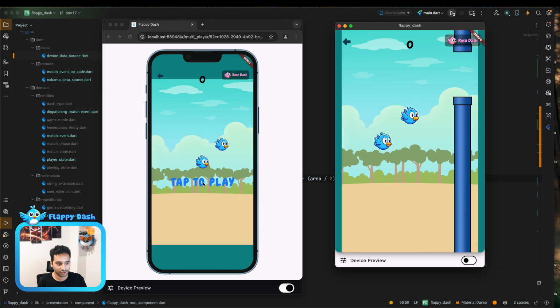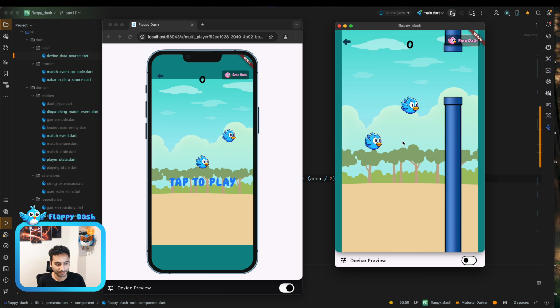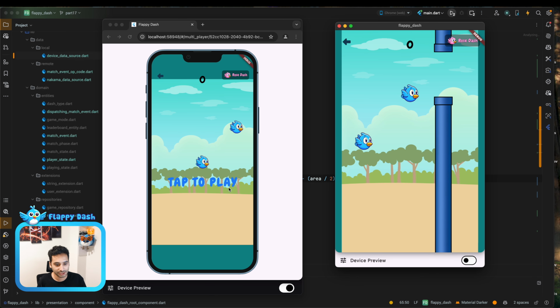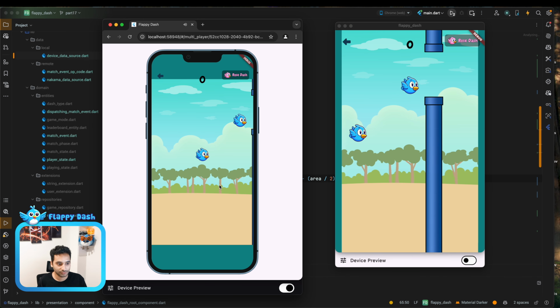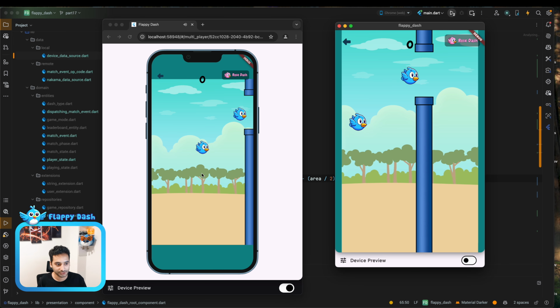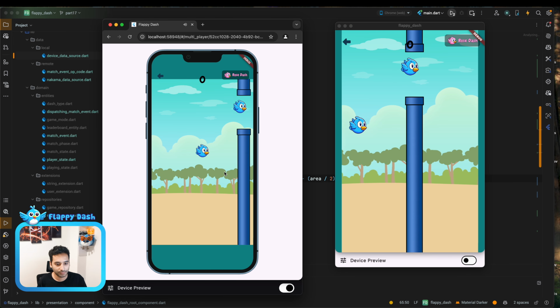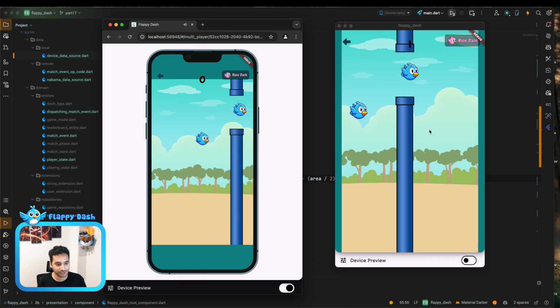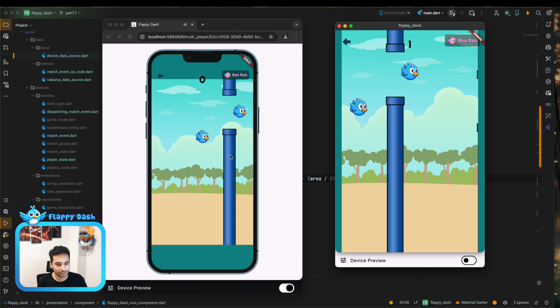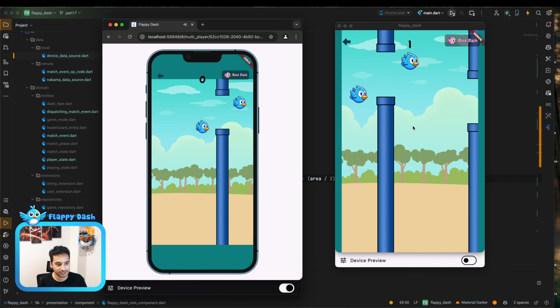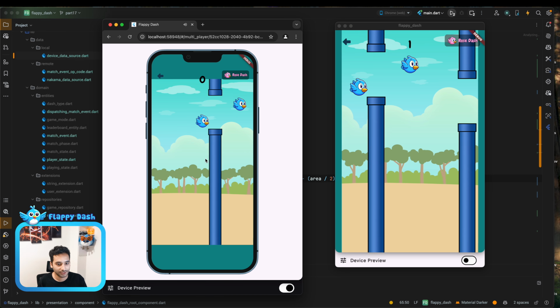Okay, so as you see, we are updating the camera position and also the background position. And also we update the player position, and the pipe position is the same. As you see, both of them are seeing the same pipe that we have.